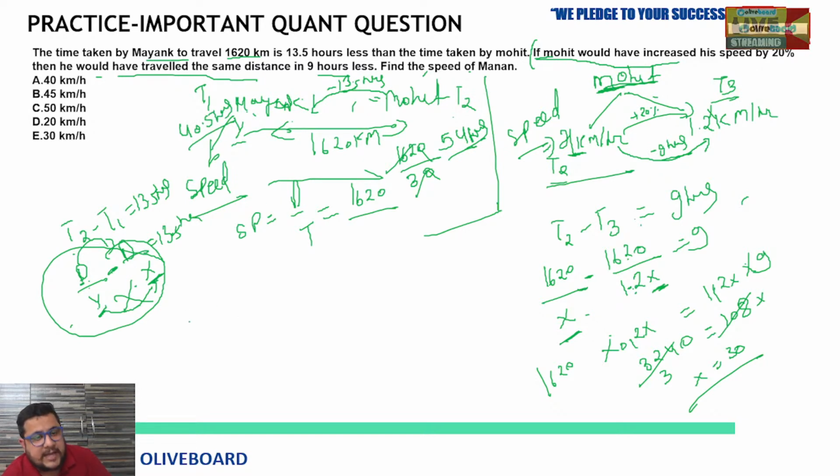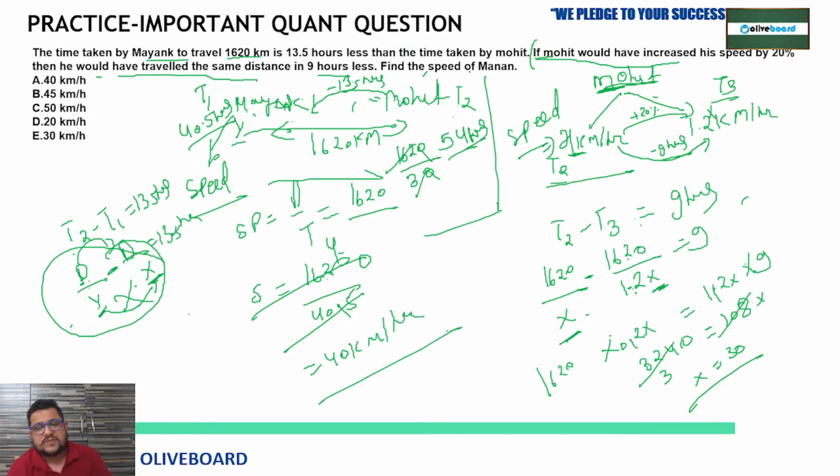Now we have the time of Mayank, so we can easily find out the speed of Mayank. 1620 upon 40.5. If we remove this point, then we will increase here 10. So by 405, 4 times we can cancel, 1620, 4 times cancelled, so 40. Yes, because 405 fours are 1620, so directly cancel. Now 0 is there, so 40 kilometer per hour is the answer.